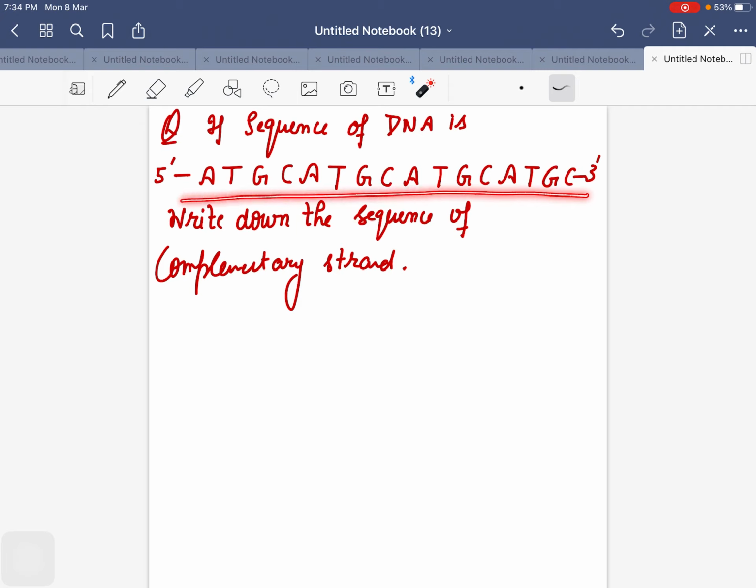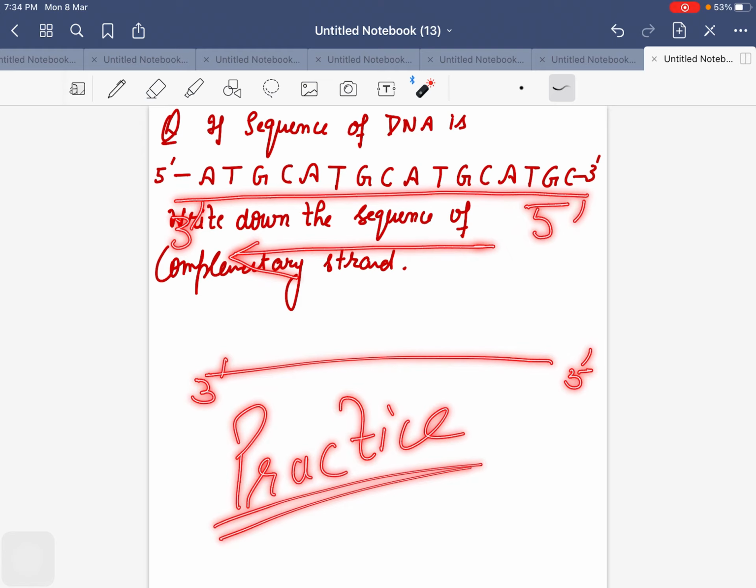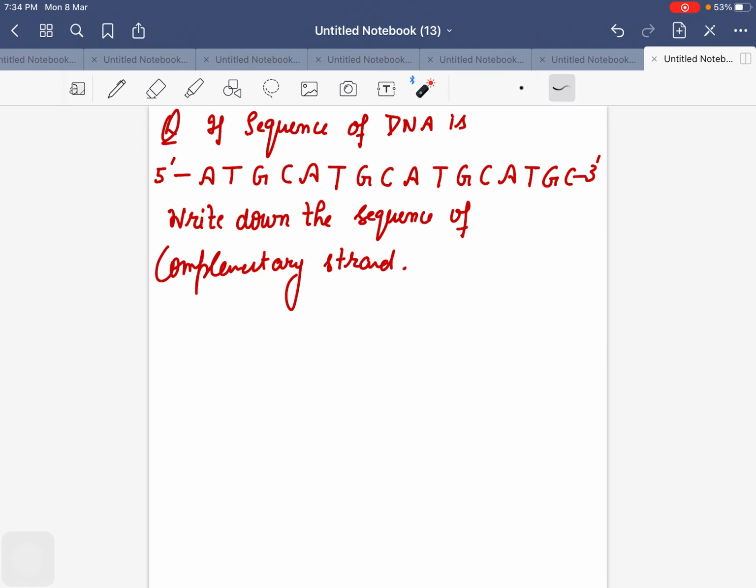But he has asked you to mention the sequence from 5' to 3'. So you have to write down the sequence here from 5' to 3'. So this you can practice in your rough notebook, or you can mention your answer to me, right? I will meet you next with the replication transcript.